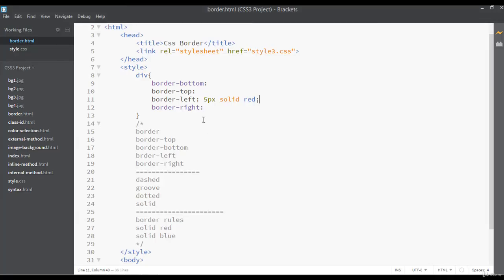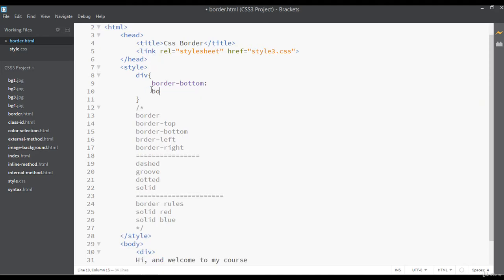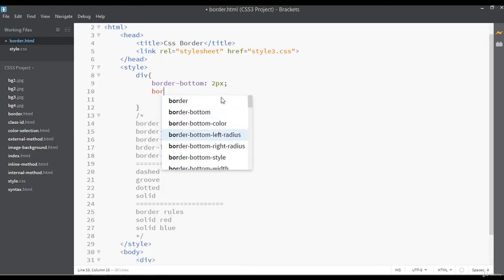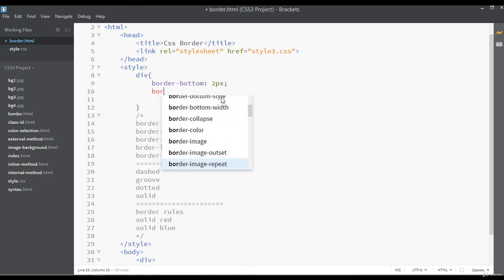Again this is not working. Border bottom, border top, you can just remove all this. You can just find this from here, border bottom 2px, and border left.